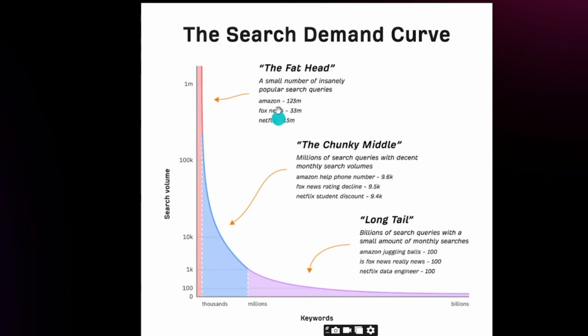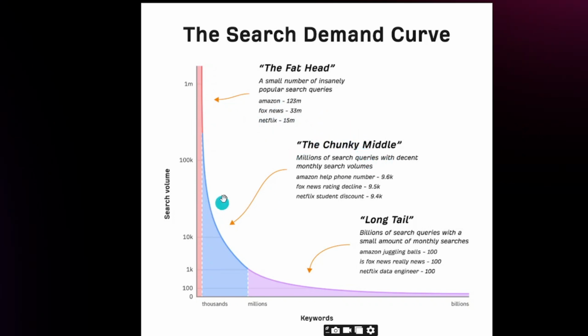These keywords get a lot of volume, a lot of searches.